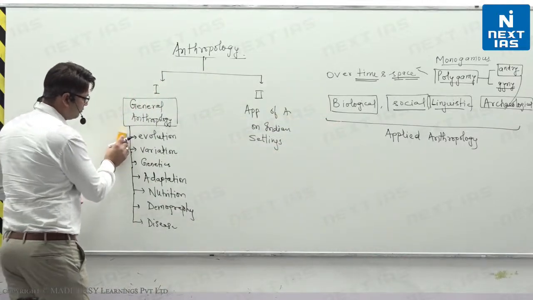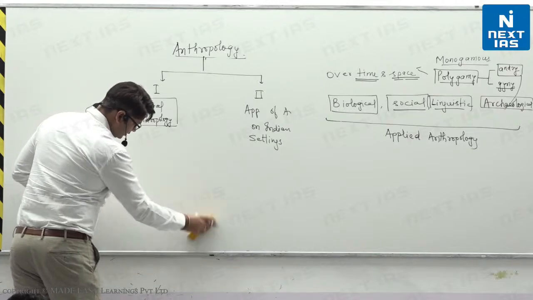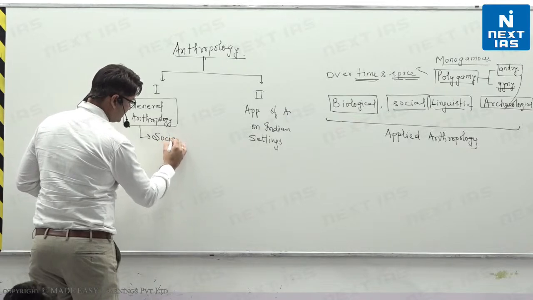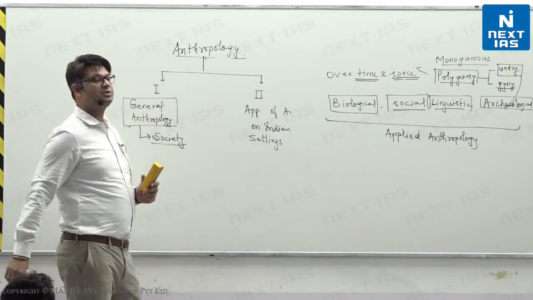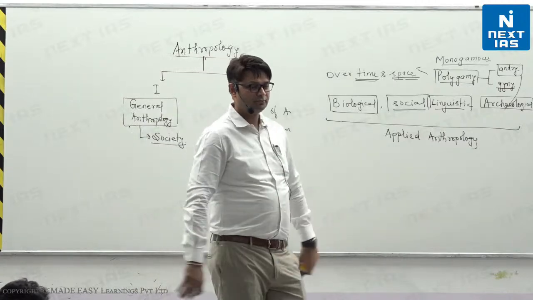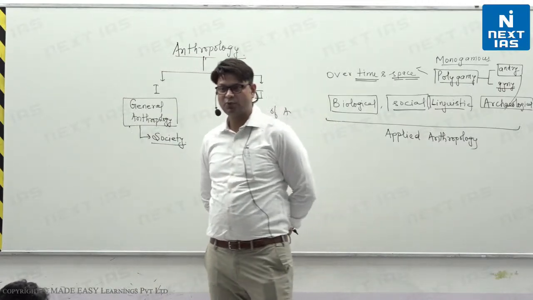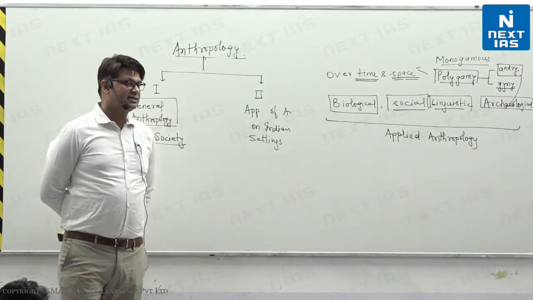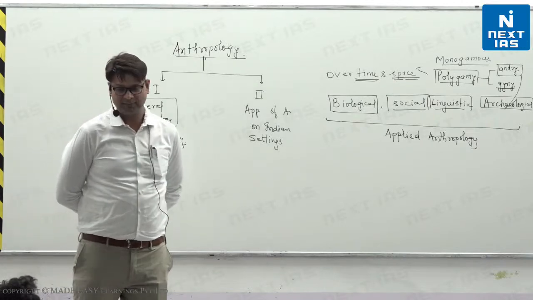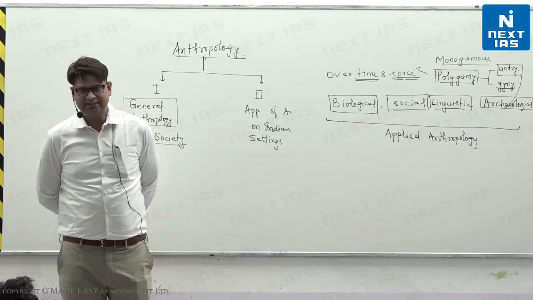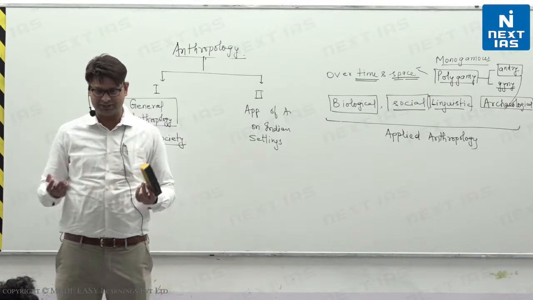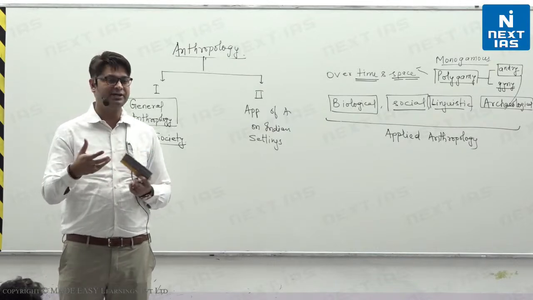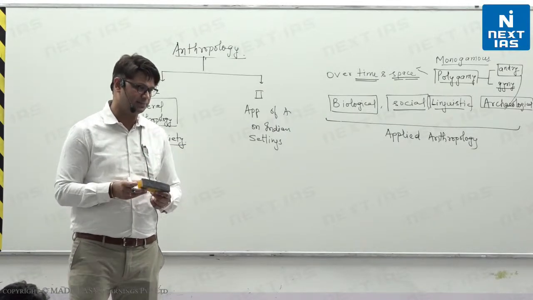Then in the socio-cultural part, what do we study? In the socio-cultural part, we study what is society. What is society? Can anybody tell me? What do you mean by society? You live in society. How can we define it? It's a kind of network of relationships, right? We live in society, that means we are living in a network of social relationships. So it's a web of relationships.